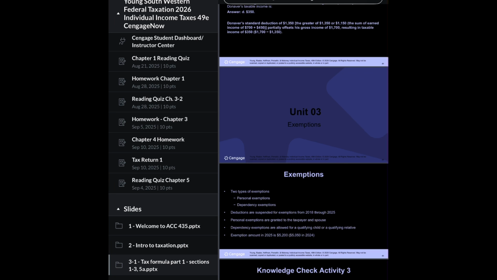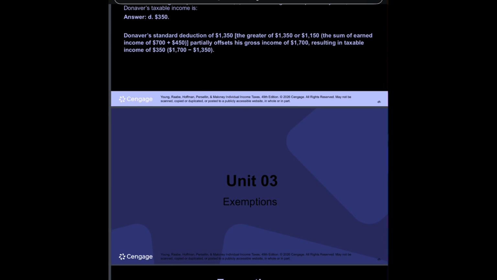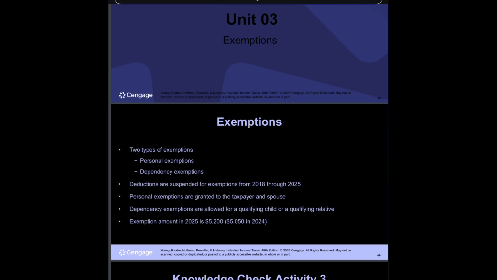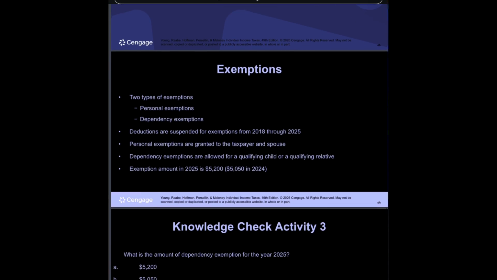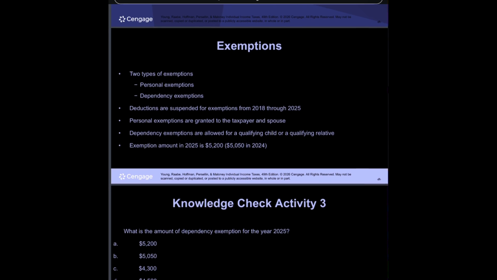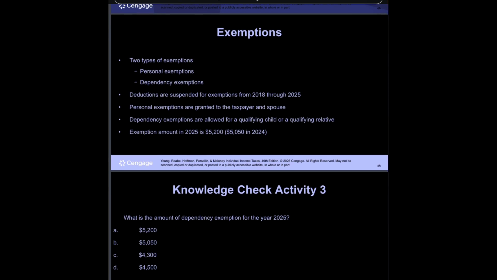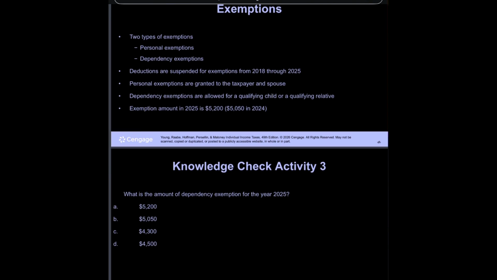Unit 3, Exemptions. Two types of exemptions: personal exemptions and dependency exemptions. Deductions for exemptions are suspended from 2018 through 2025. Personal exemptions are granted to the taxpayer and spouse. Dependency exemptions are allowed for a qualifying child or a qualifying relative. The exemption amount in 2025 is $5,200, and was $5,050 in 2024.